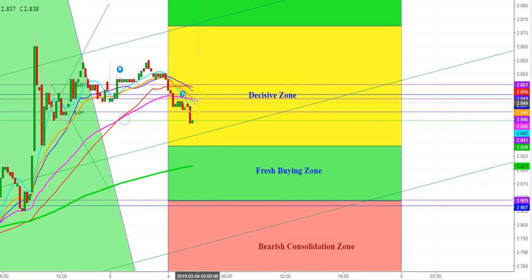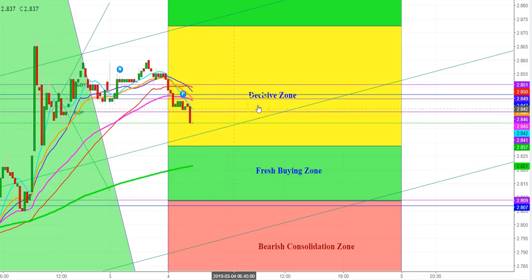Once they sustain above this level, I find them to break the levels of $3.146. Let us see this chart in a 15-minute time frame, where you can see how the natural gas futures are consolidating inside this decisive zone, where they may take a decisive move on March 4, 2019. We will have to watch whether they break below the level of $2.829 today, or above the upper end of this decisive zone at the level of $2.872.